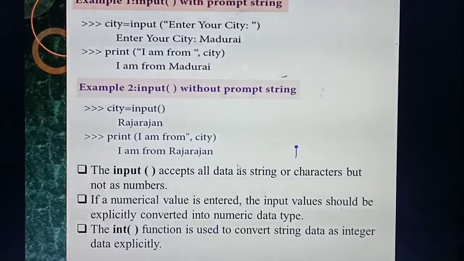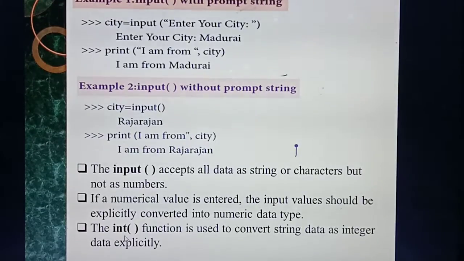So what are the data types you have studied? Integer, float, character, isn't it? So if you are entering some numbers, it will automatically convert to a particular data type. For example, you are entering a number. So a number comes under which data type? Int of. So if you are giving some numbers inside the int of function, it will automatically convert into a particular data type. If it is a number, what's the data type? Integer, int of. So this int of function is mainly used to convert one particular string into an integer value. Understood?